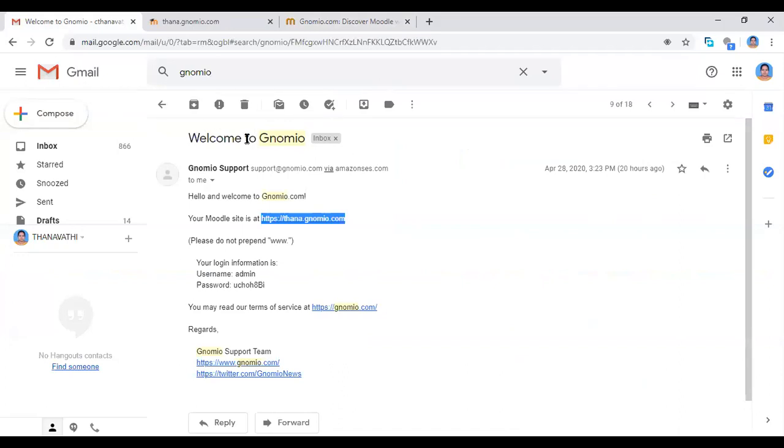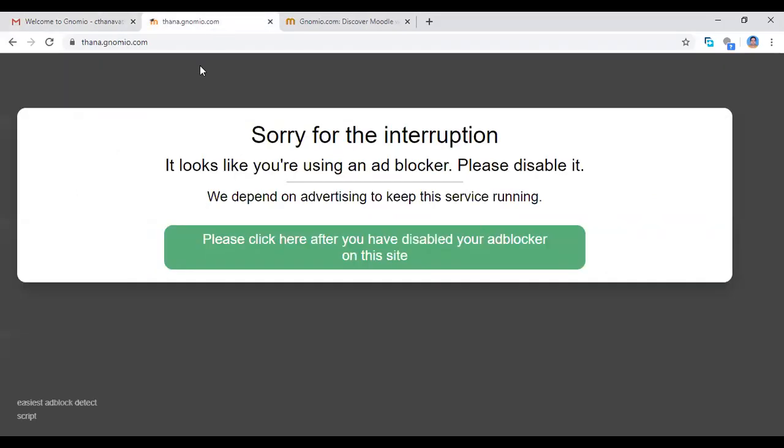Now I received the message from Genomia. Genomia support. Welcome to Genomia. So now you see this message you will receive from the Genomia website. Your Moodle site is created for you: https://dana.genomia.com.